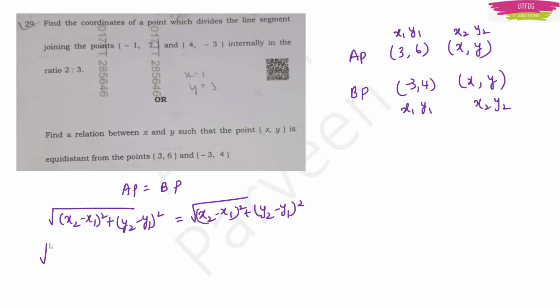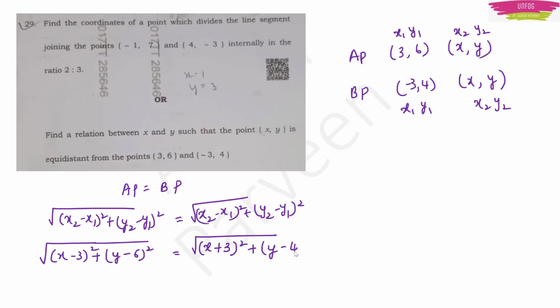For AP, x2 is x, x1 is 3 whole square plus y2 is y and y1 is 6. This is equal to square root of, for BP, x2 is x, x1 is -3, so minus of minus will be +3, plus y2 is y, y1 is 4 whole square. So just do squaring both sides to make things easy, so that you get x minus 3 whole square plus y minus 6 whole square is equal to x plus 3 whole square plus y minus 4 whole square.